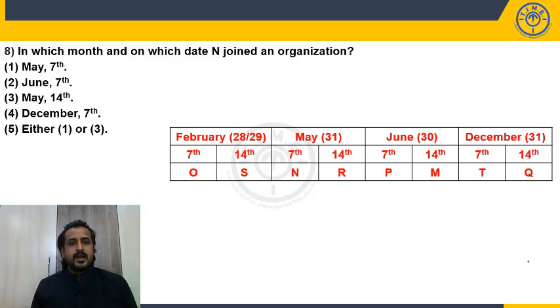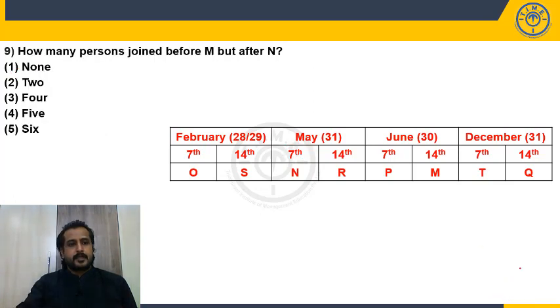In which month and on which date did N join an organization? N joined an organization on 7th of May. May 7th, choice 1. How many persons joined before M and after N? How many are there? 2 persons. So 2, choice 2.